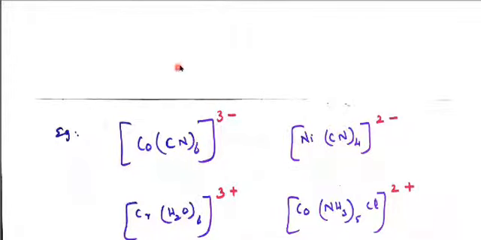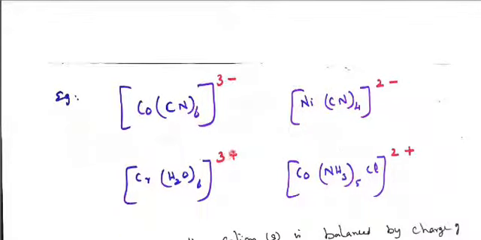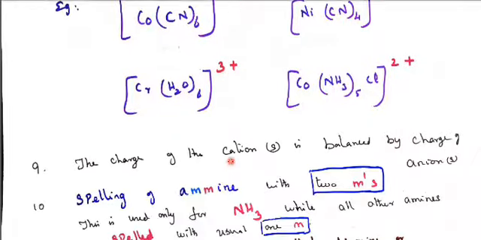So for example, if cobalt has a plus 3 charge, we can write plus 3. If it is plus 2, write plus 2. If the charge is minus 4, write minus 4. But while you write the formula, a rule is to be followed: 3 minus only to be written, not minus 3. Plus 3 is not to be written; in a formula, plus 3 should be written as 3 plus only. Next, the charge of the cation is balanced by the charge of the anion.